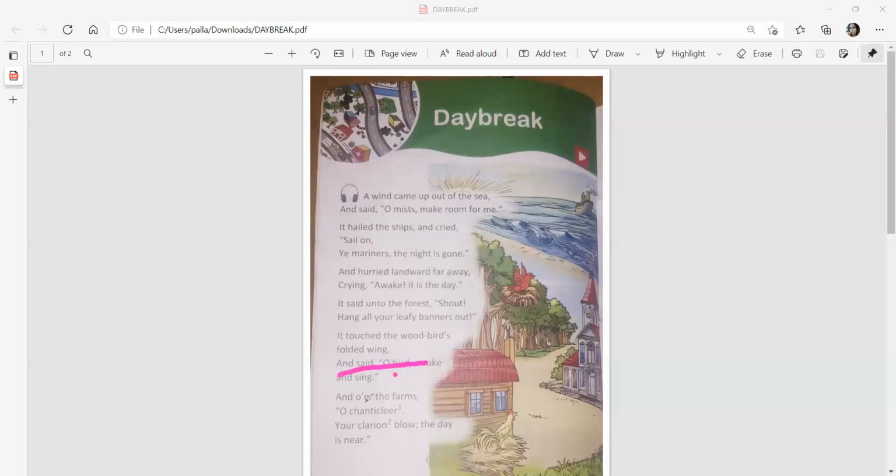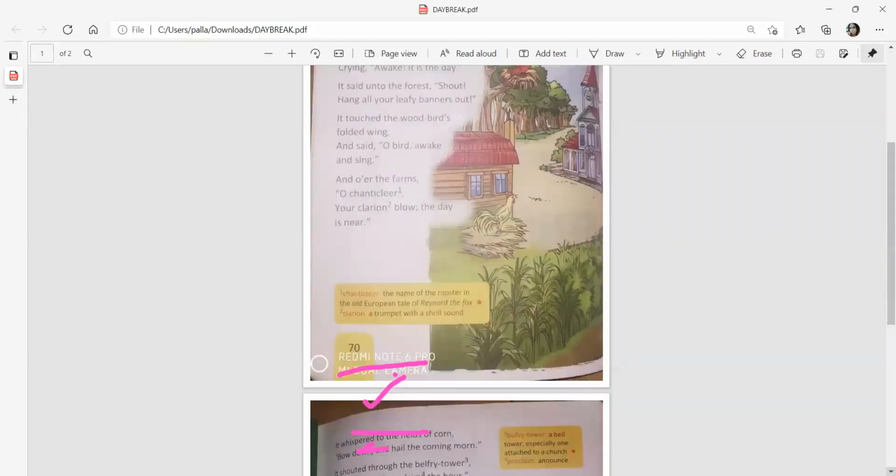And over the farms, "O chanticleer, your clarion blow, the day is near." So here he's mentioning the domestic hen or the rooster, the name of the rooster in the old European tale of Renard the fox. All right, so let's move on to the next line now.